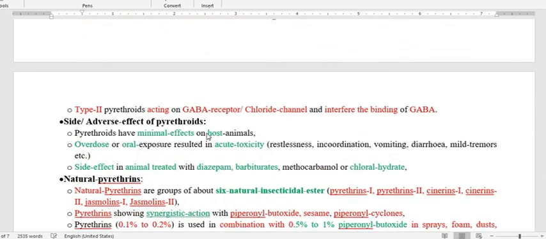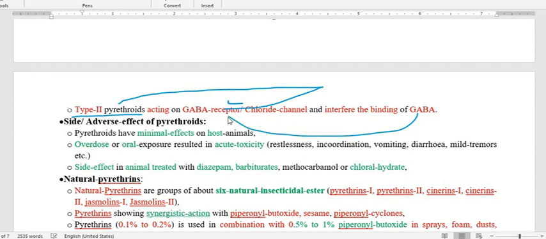So this is important. In addition to that, similar to organochlorine, type 2 pyrethroid also acts the same way. Pyrethroid is going to occupy the GABA receptor, so GABA will not find the space to attach there.